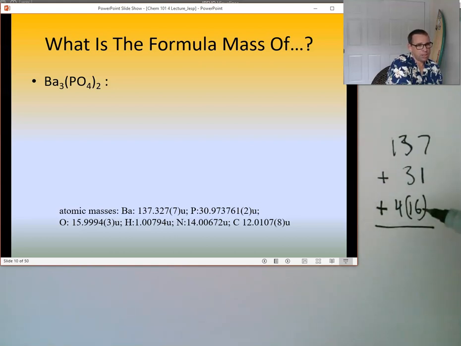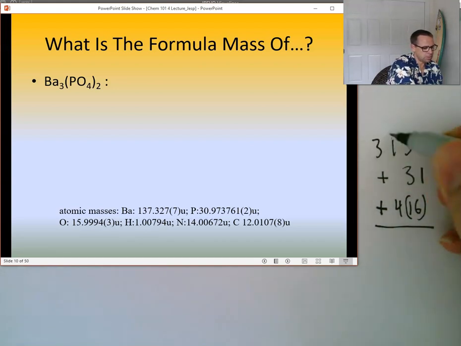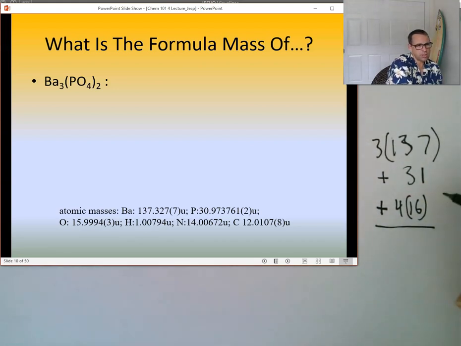Well, how many bariums are there altogether? Oh, 3. There's 3 bariums, huh? Is there just 1 phosphorus? Look close. Oh no, there's 2. There's 2 phosphorus.